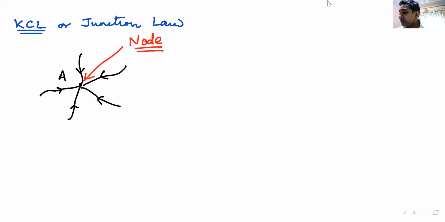Now in this junction, what is happening? Some currents are coming in, I1, I3, I4. I've drawn all incoming currents. Not good. So I have to make some as outgoing. How do I make it? Undo, undo. I have to make some as outgoing. Okay, so let us make these two as outgoing.